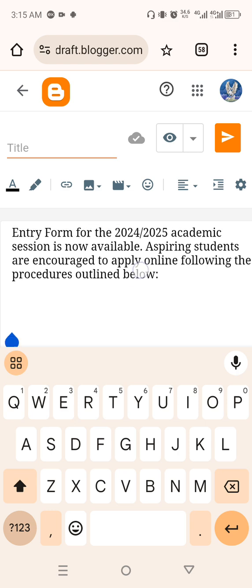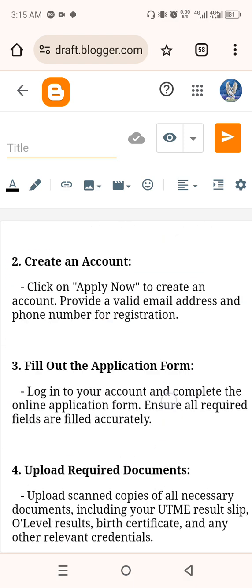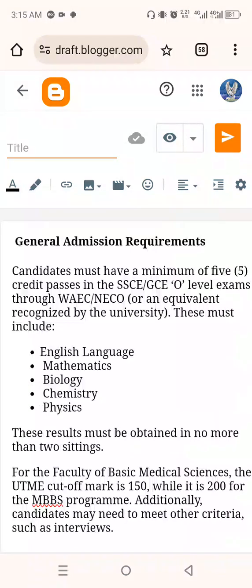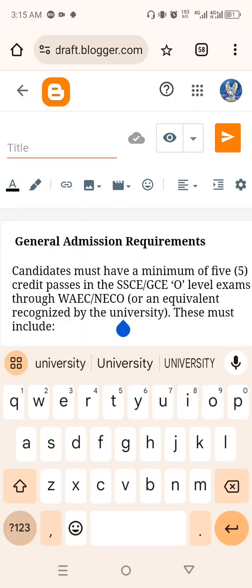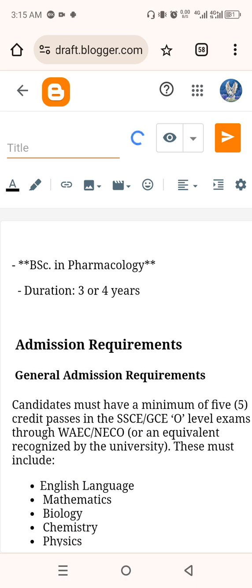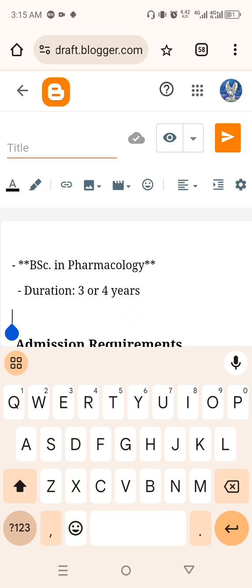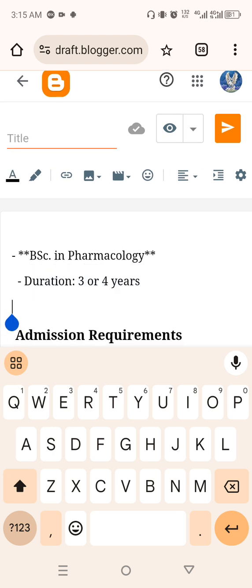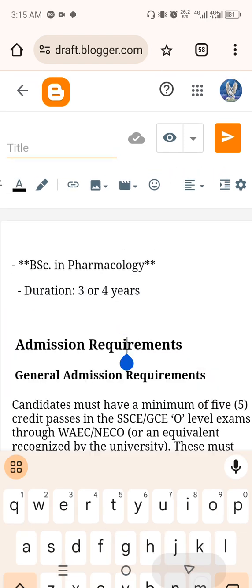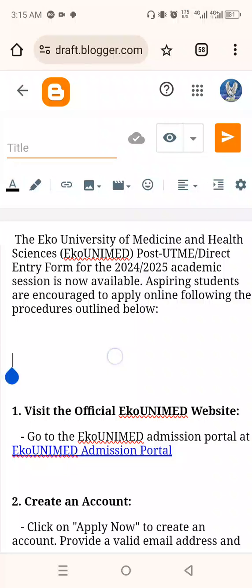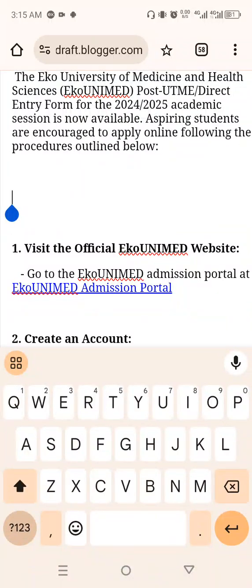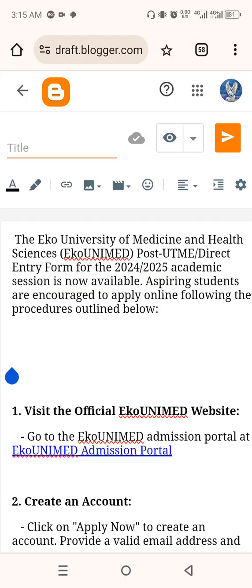So just come here. What you do on this platform, if you want to add your image anywhere, where your console is, that's where the image will be added. So where you want to add the image, that's where you keep your console. I normally add my first image after the introduction, because your first image is what will show as your thumbnail.